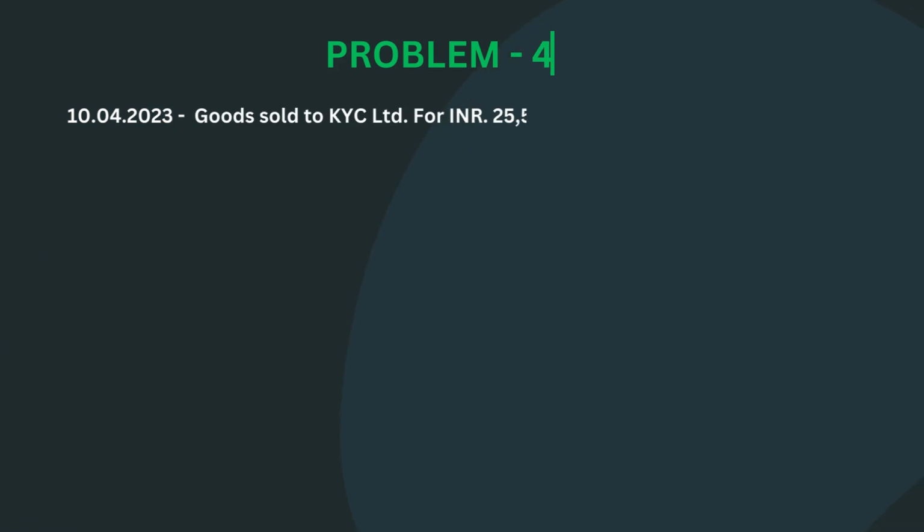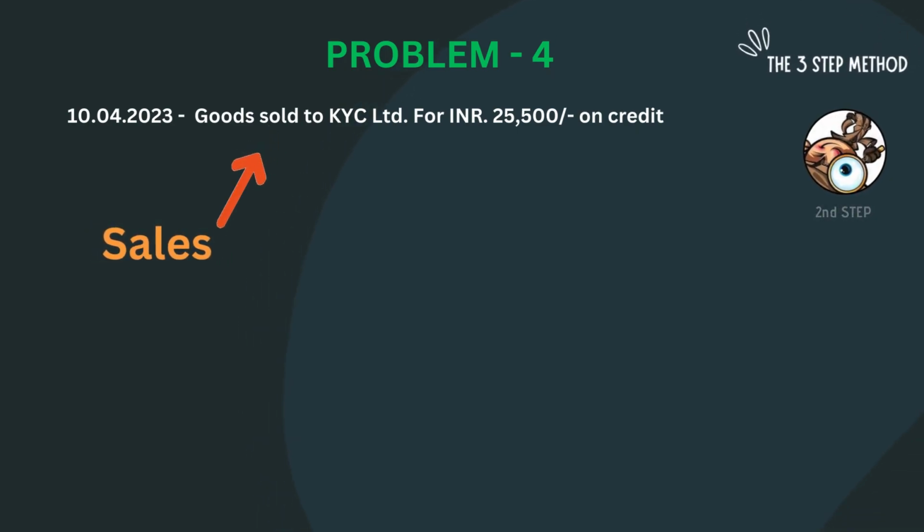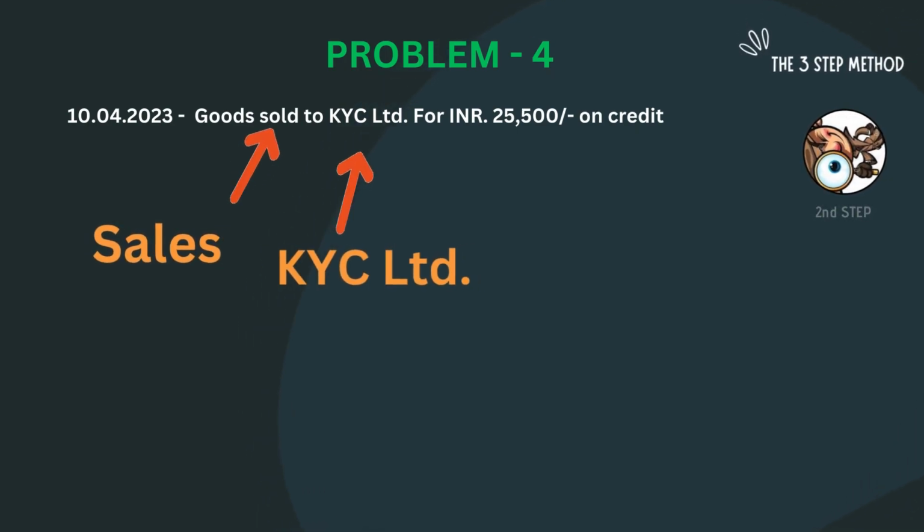Now there is an opposite problem. On 10th of April 2023, goods sold to KYC Limited for INR 25,500 on credit. Step 1. We sold goods for INR 25,500 to KYC Limited on credit. Step 2. We can find the first account is sales and the second account is KYC Limited.